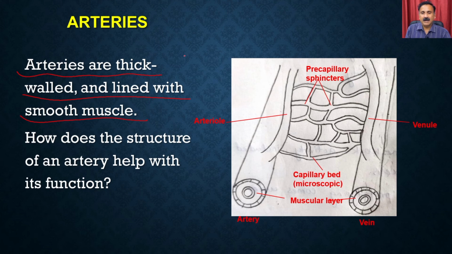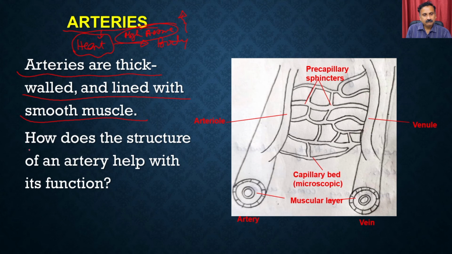So remember that arteries carry the blood from the heart to the different parts of the body. Because of that, the blood is carried at a very high pressure, because the heart is pumping the blood into the arteries. Because the pressure is very high in the arteries, the artery walls are very thick and lined with smooth muscles.